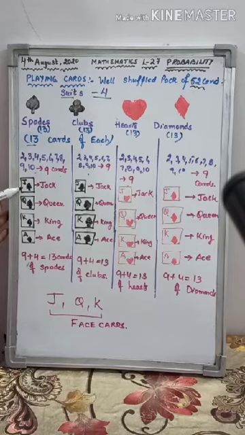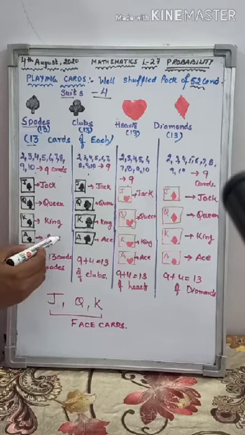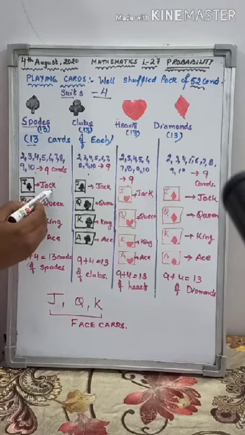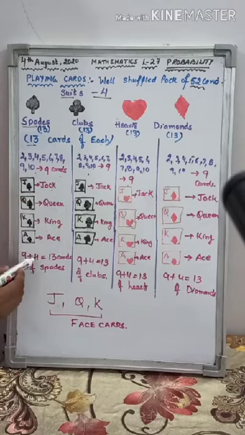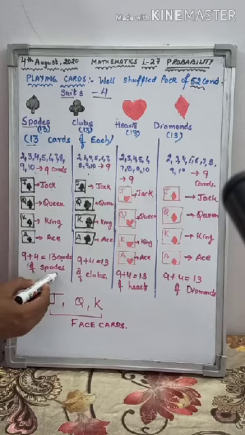So they are J, Q, K, A. This is of spades. J means jack, Q means queen, K means king, A means ace. So 1, 2, 3, 4 plus 9 will be 13. So these are the 13 cards of the spade.